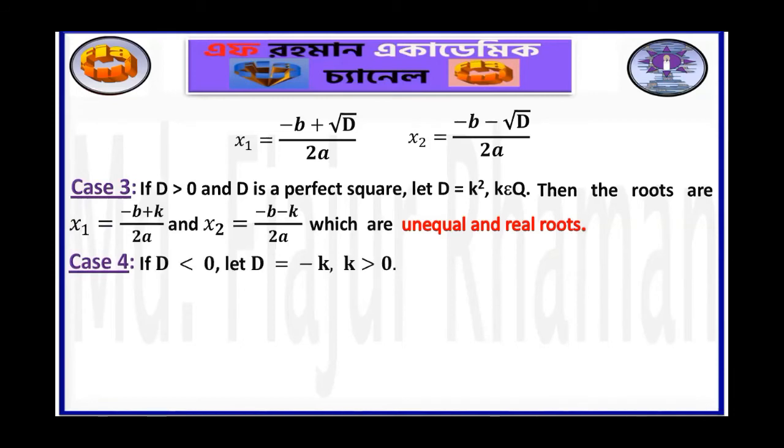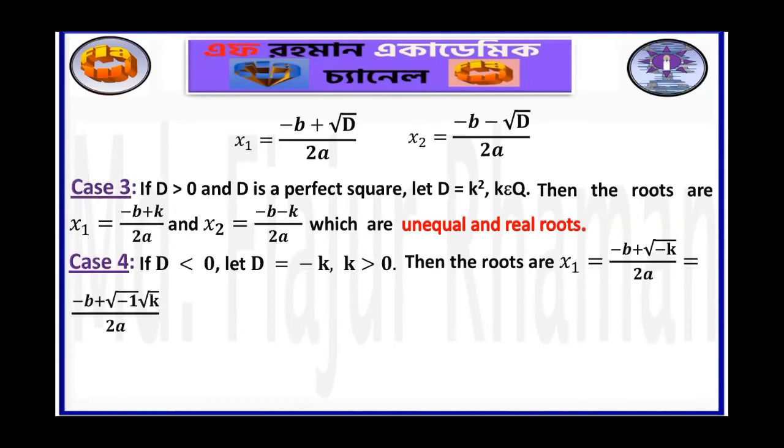if d less than 0, let d is equal to minus k, where k greater than 0. Then the roots are x1 is equal to minus b plus square root of minus k by twice a. Square root of minus k can be written as square root of minus 1 into square root of k, and then square root of minus 1 is i.